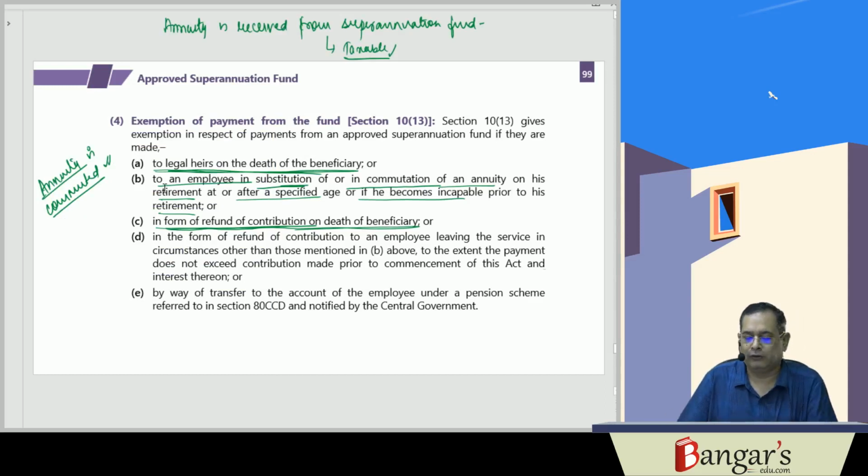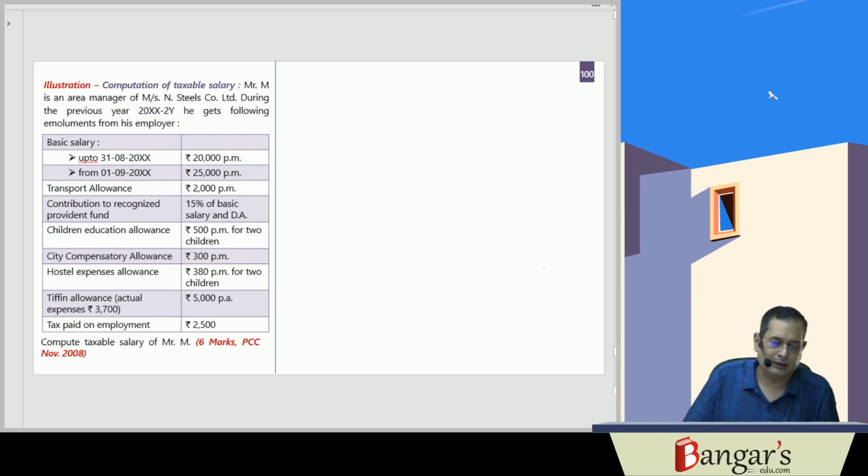We will be discussing one question here, and then we will be discussing the remaining part relating to the tax treatment in case you get a relief under section 89, how you will be getting the same. Now here is one question. Mr. M is an area manager of N Steels Company Limited, and during the previous year 20XY, he gets the following emoluments that have been provided.